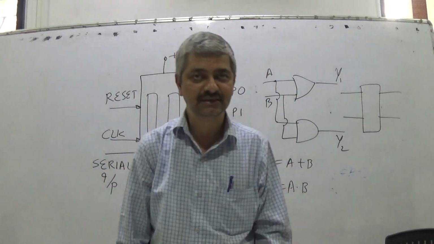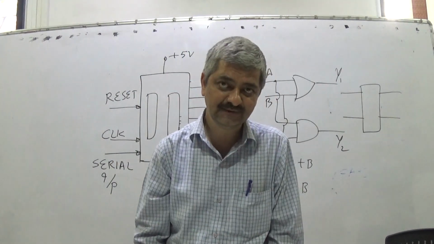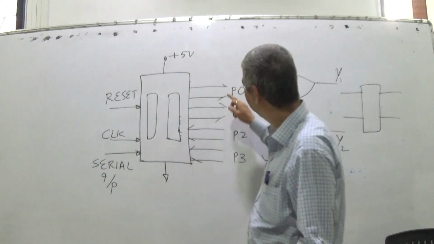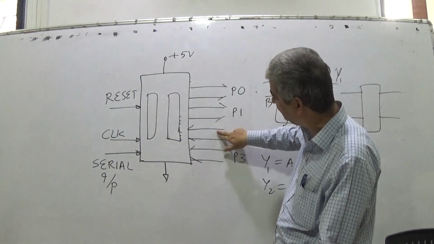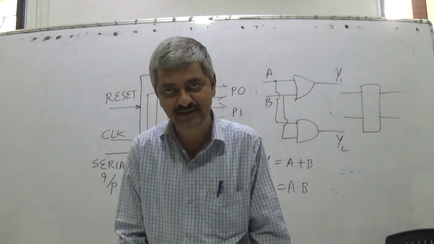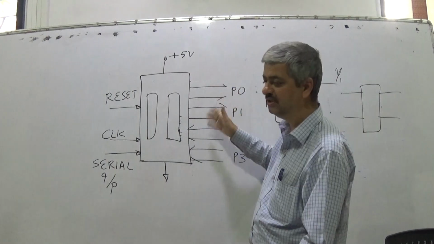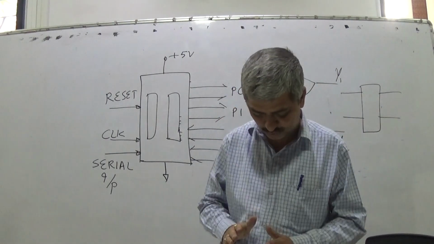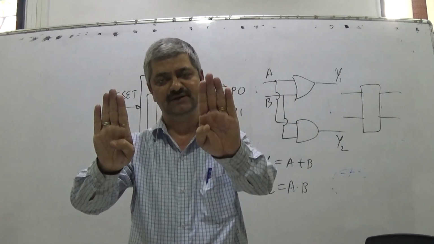A program resides in the microcontroller, which will read the input port pins, and depending upon what is there, it will activate output port pins of the micro. If it is a microprocessor, CPU is different, memory is different.